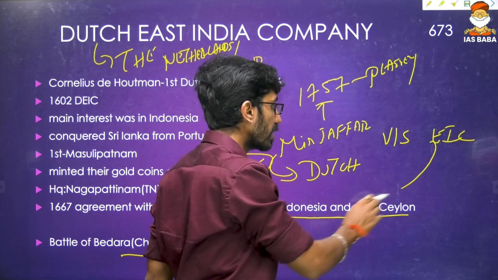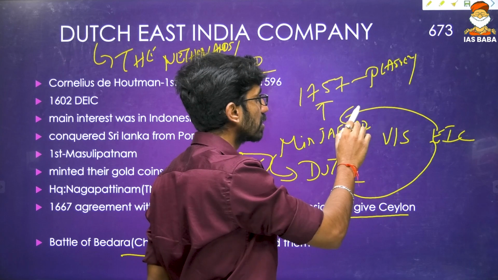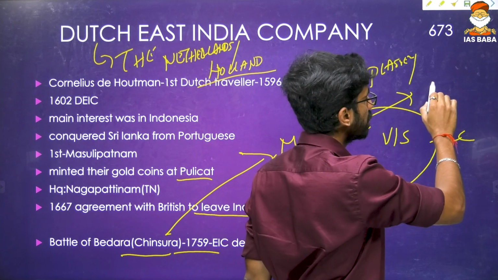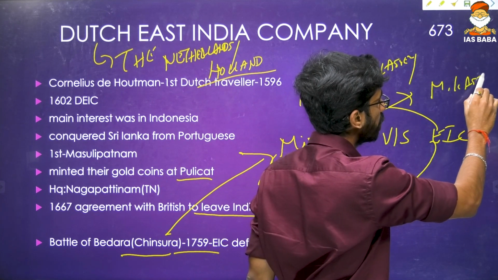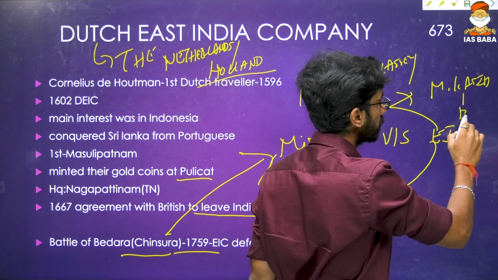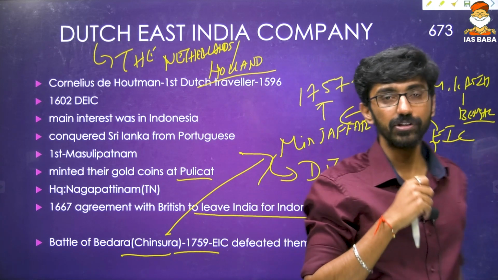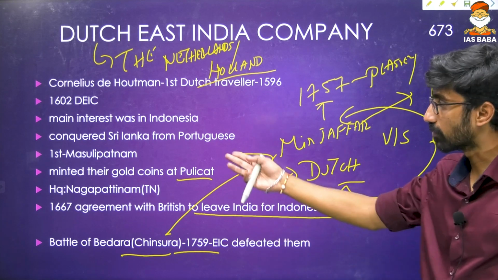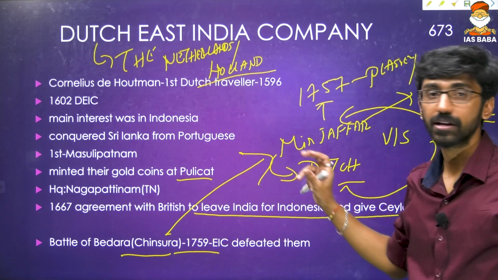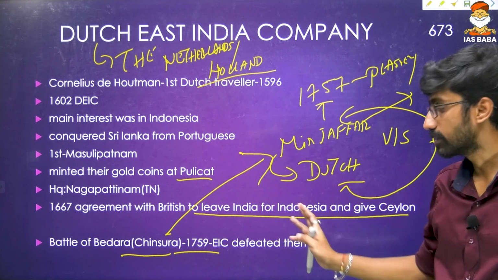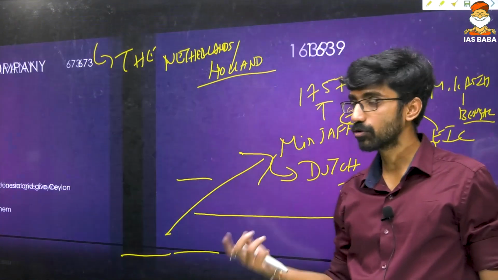Now East India Company completely defeated Dutch and defeated Mir Jafar also, and made his son-in-law Mir Qasim as the new Nawab of Bengal. Because Mir Qasim helped East India Company to defeat his own father-in-law, and that was Mir Jafar. So that is the end of Dutch East India Company in India in 1759. Of course, there was no foreign challenge also.